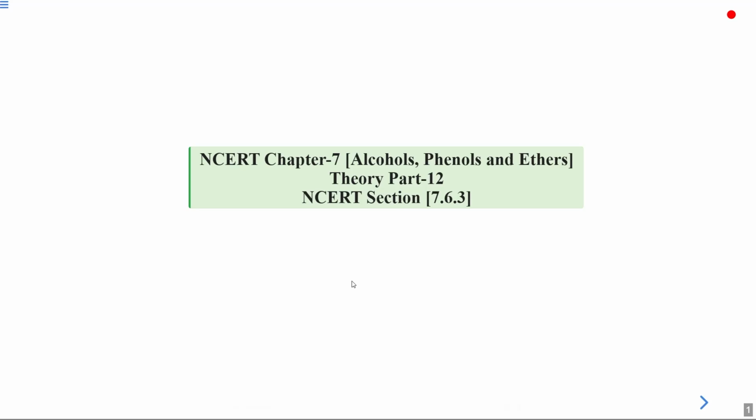Hello students. So today we will continue with the NCERT chapter 7, which is alcohol, phenols and ethers. And today is the theory part 12.